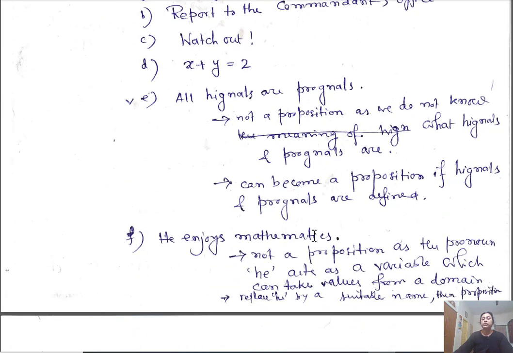He enjoys mathematics. This is also not a proposition. Here he is actually a variable. It may be many persons, so it acts as a variable here. If we replace he by some name, then it becomes a statement. John enjoys mathematics, so this is a statement, but he enjoys mathematics is not a proposition, because he here acts as a variable which can take values from a domain of names, a domain of nouns.